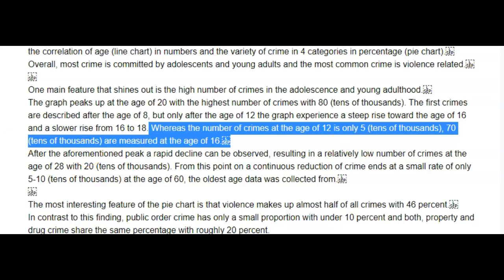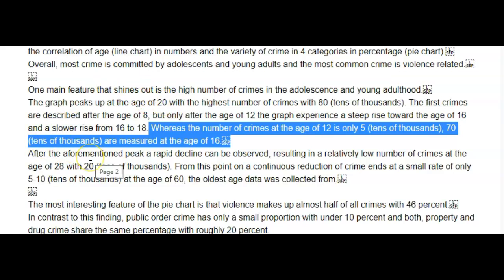So it could have been something like, the earliest crimes are reported after the age of 8 at approximately blah, blah, blah, whatever that number is. Only after the age of 12 does the graph experience a steep rise from 50,000 toward the age of 16 at 70,000. Okay, so I would have done something like that. After the aforementioned peak, which is the peak? The one at, where'd you say it was? At 20?